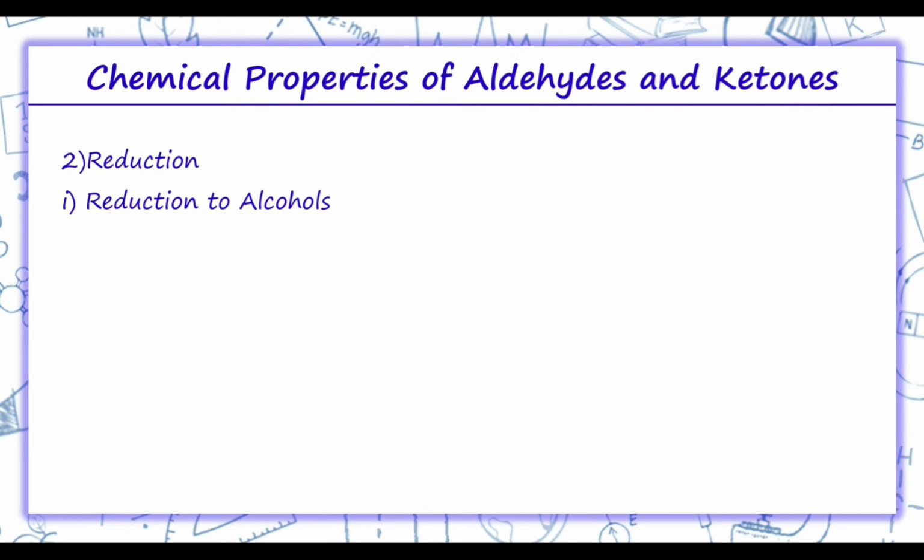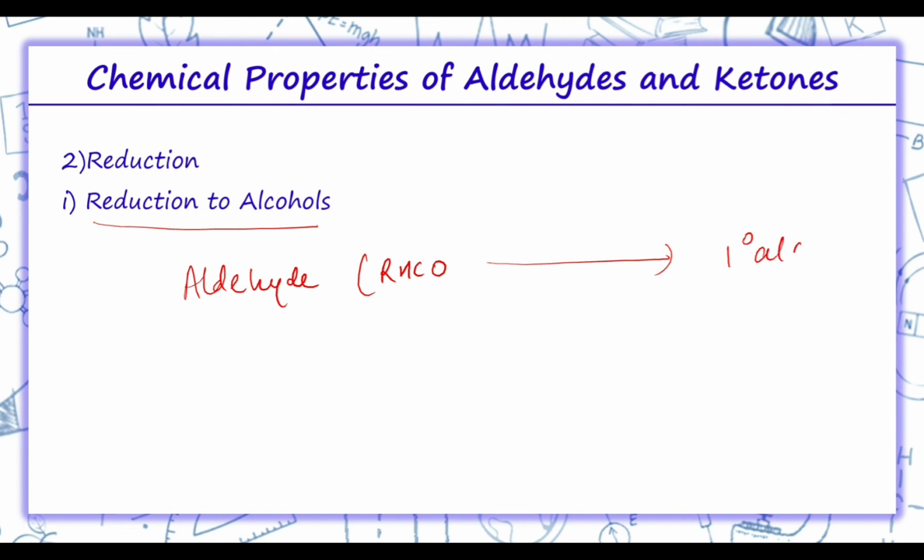Now moving on to the second chemical property of aldehydes and ketones, which is reduction. First is reduction to alcohols. Aldehydes, that is RCHO, are reduced to primary alcohols by sodium borohydride, NaBH4, or LiAlH4, as well as by catalytic hydrogenation.